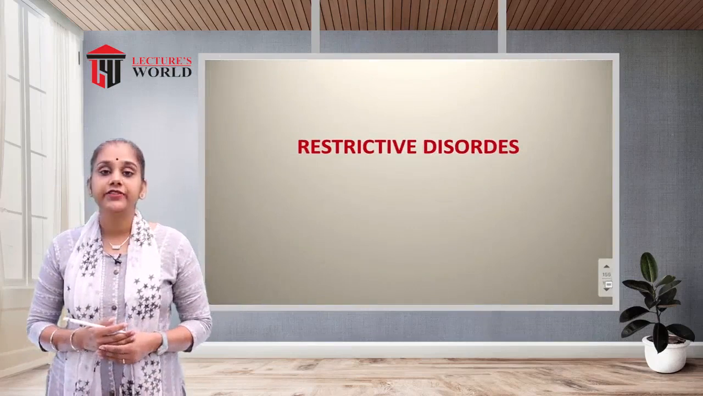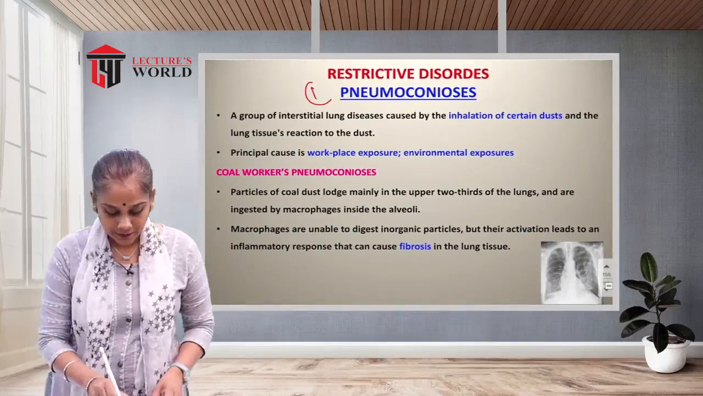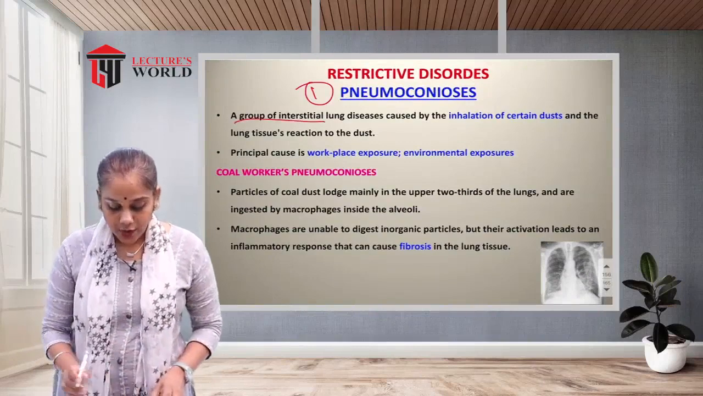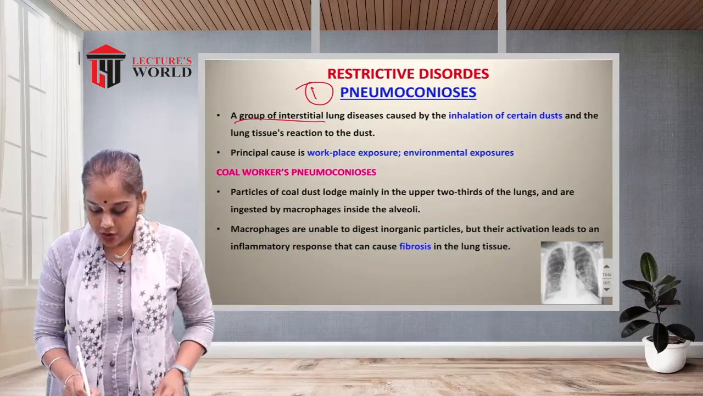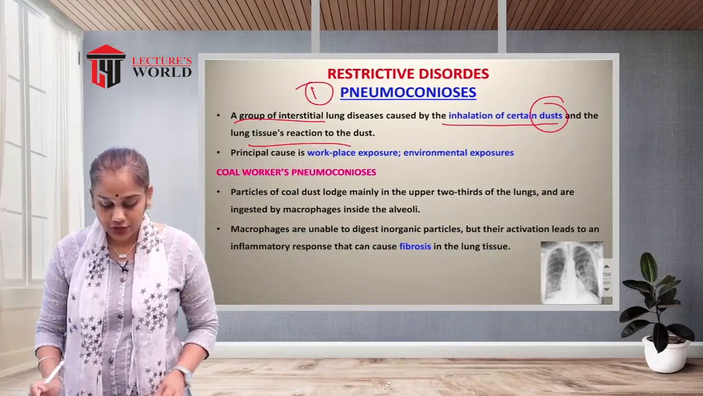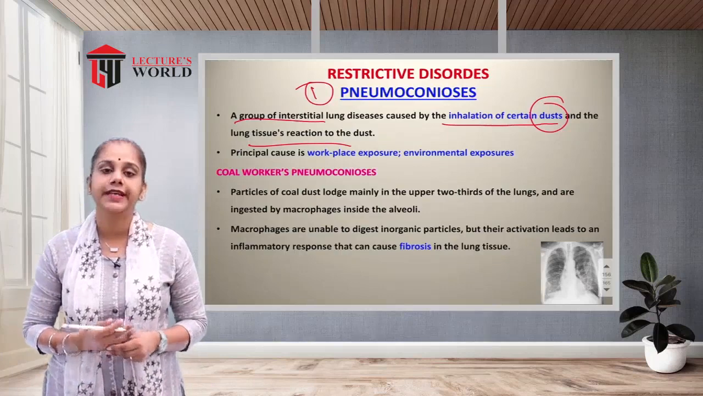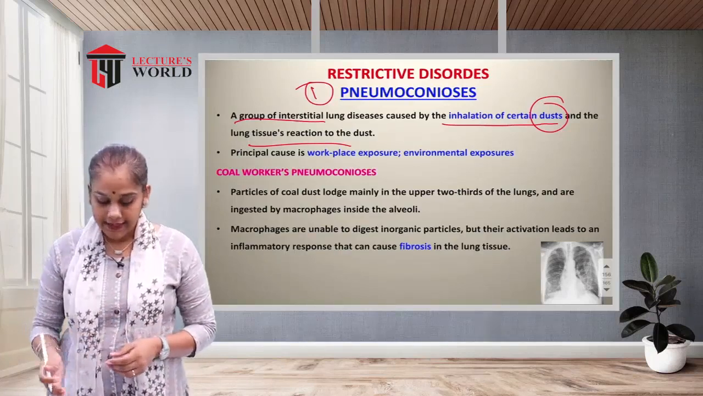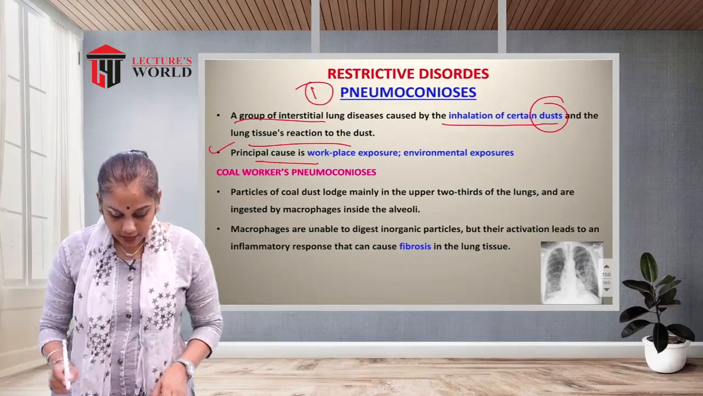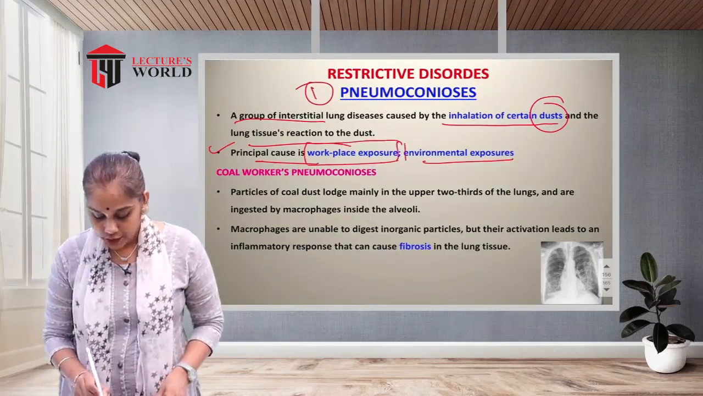Now we will see the restrictive disorders. The first one is pneumoconiosis. This is a group of interstitial lung diseases caused by the inhalation of certain dust and the lung tissue's reaction to the dust. This type of disease occurs because of inhalation of a particular dust as well as the allergic reaction to the dust. The principal cause is related to workplace exposure and environmental exposure.